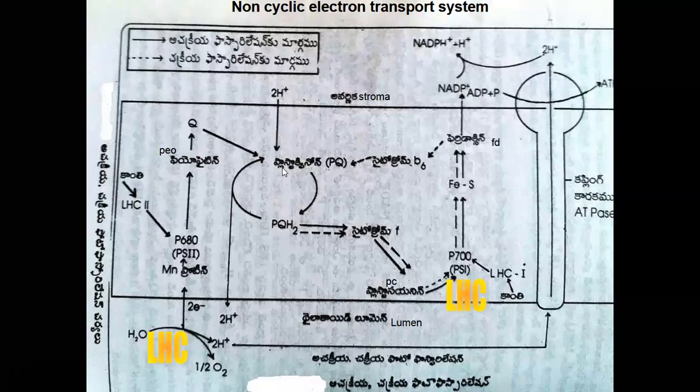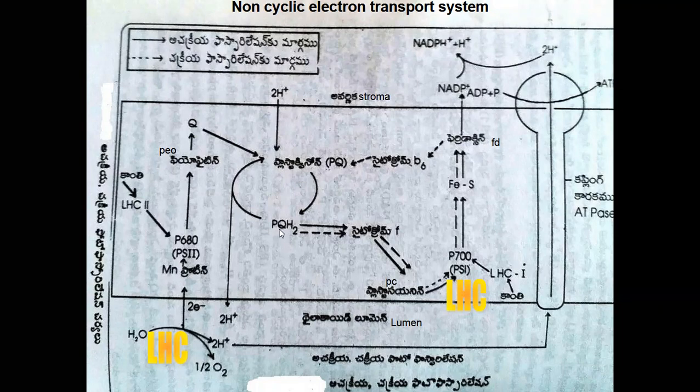When electrons are passed to plastoquinone, the plastoquinone receives two protons from the stroma of the chloroplast. At the same time, it receives electrons from the quinone and converts into plastoquinol.